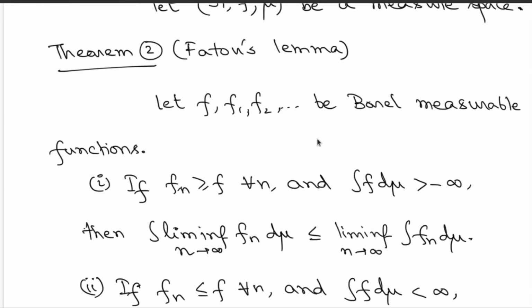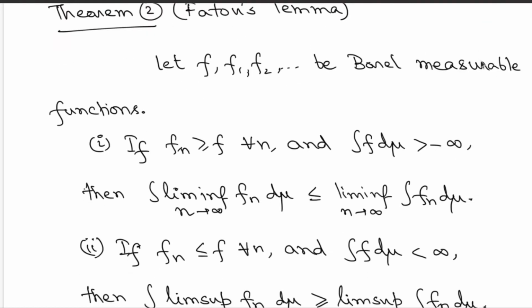Now, here is a very important result called Fatou's lemma, and this is applicable to quite a general situation, and that is why it has been referred to as a theorem, even though it's called Fatou's lemma. Let's consider a sequence of Borel measurable functions f1, f2, fn, and so on, and then a function f.